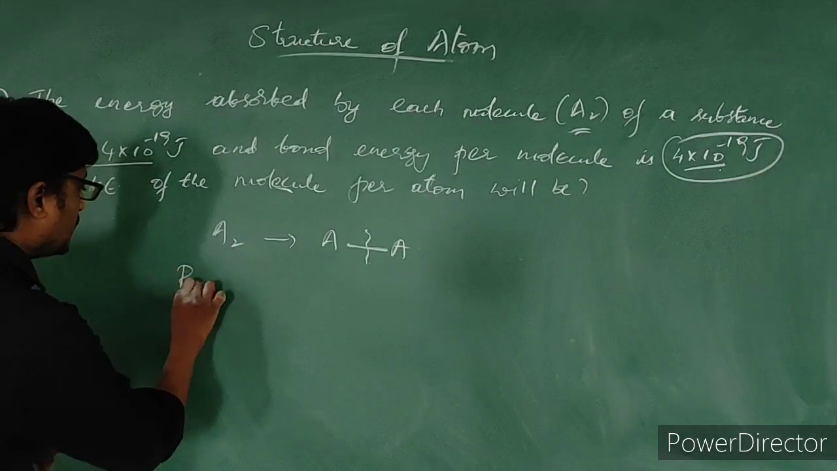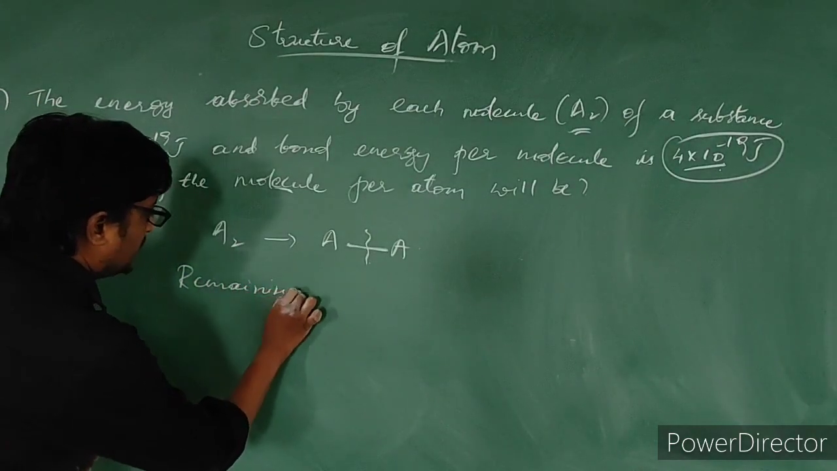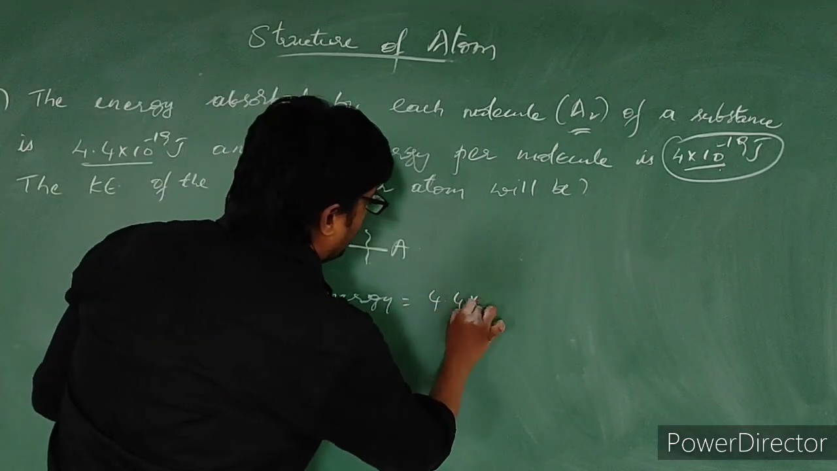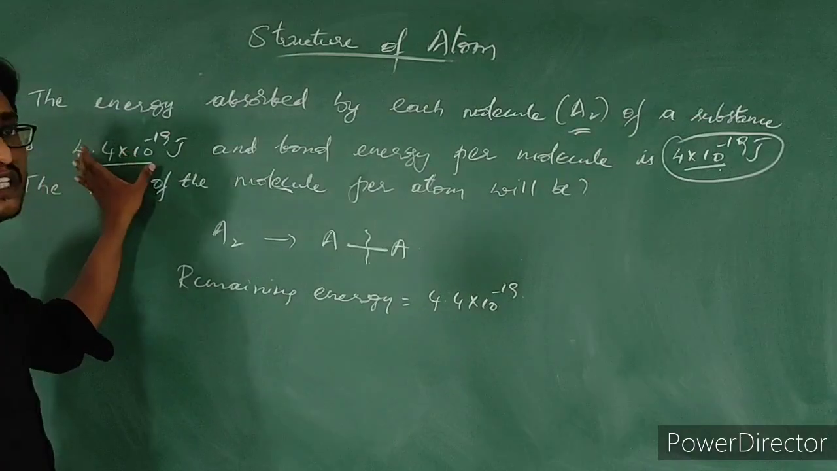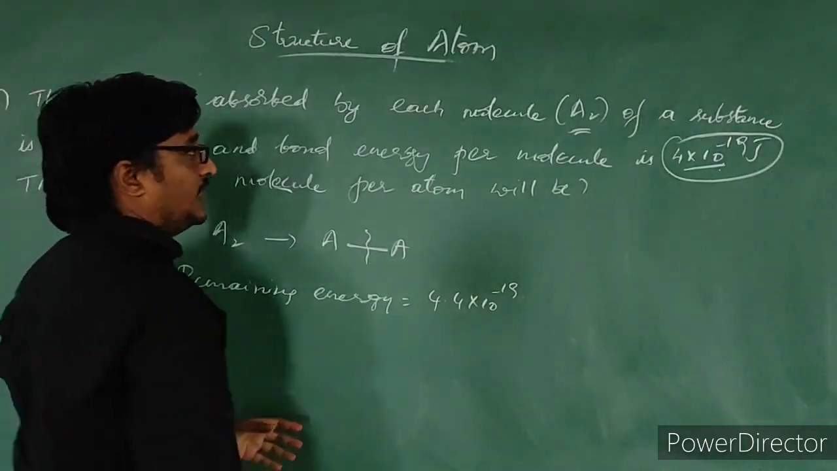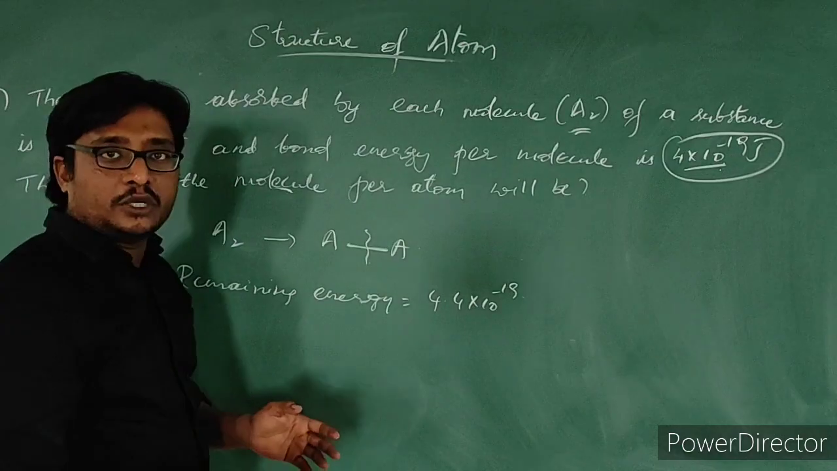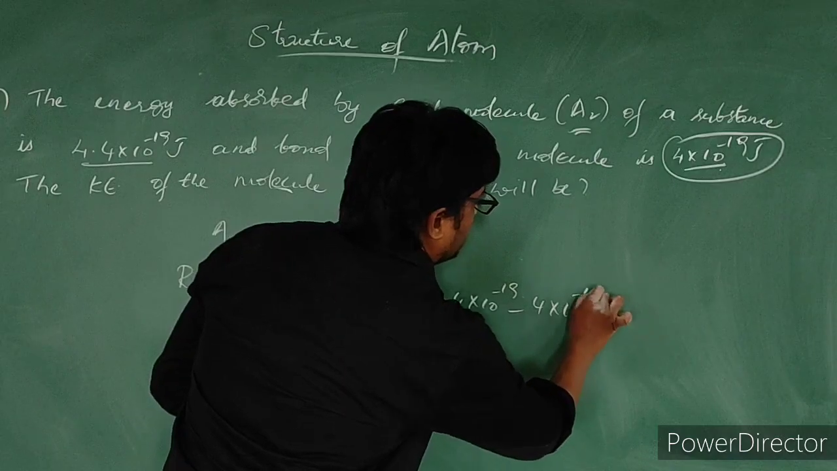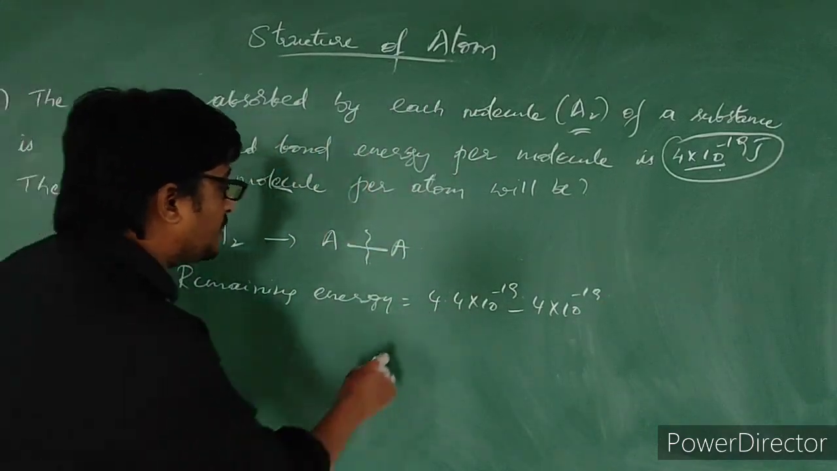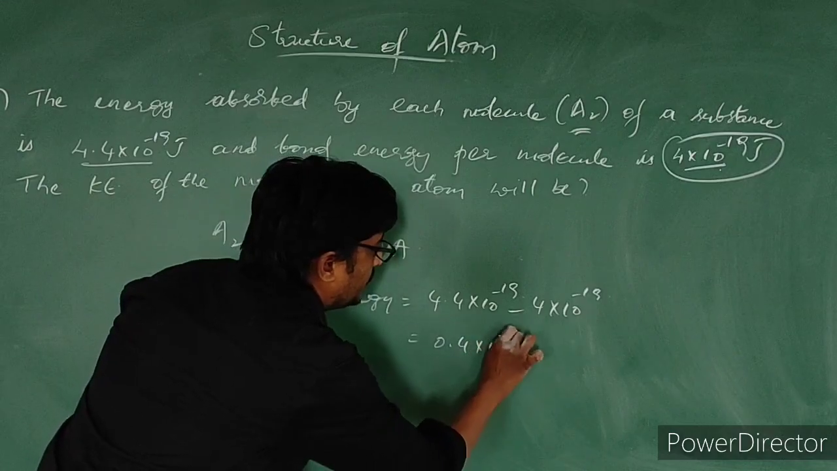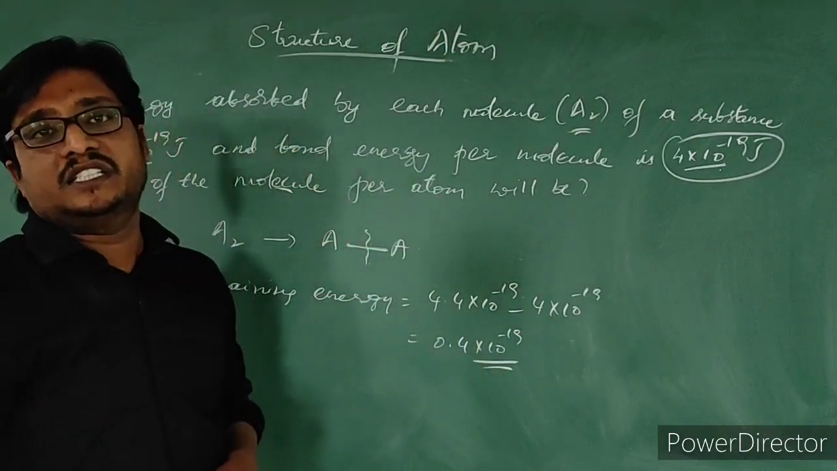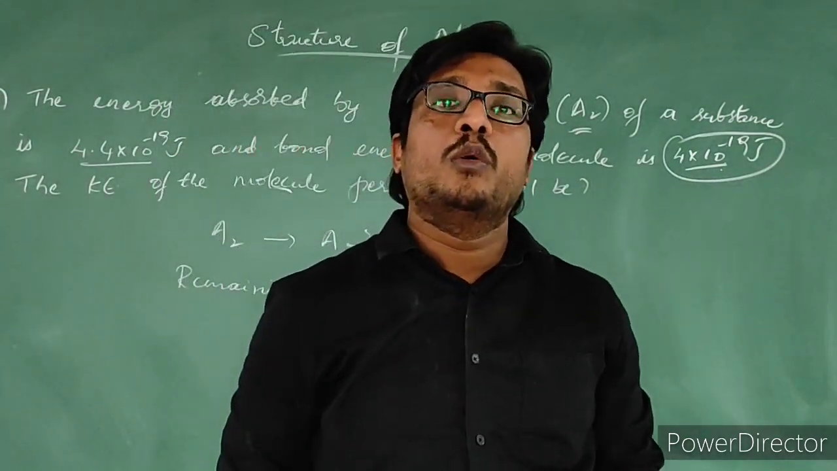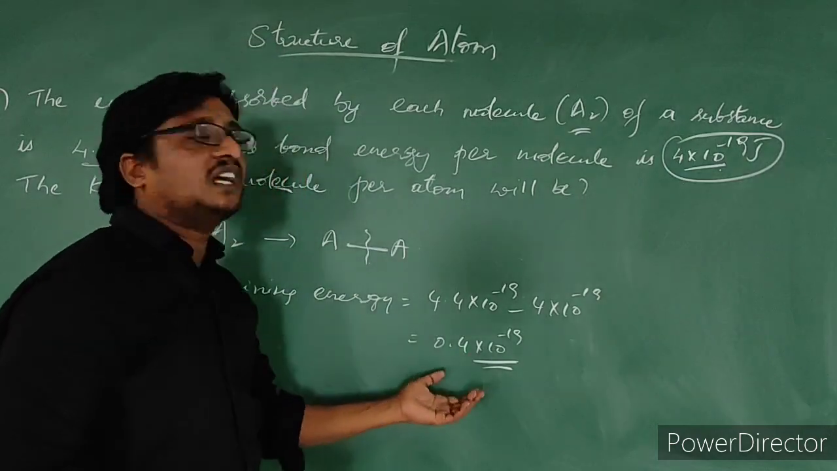The remaining energy is equal to the total energy, 4.4 into 10 to the power minus 19. This is the total energy which we are sending onto the substance. What is the energy utilized by the molecule to break the bonds between the atoms? That is 4 into 10 to the power minus 19. So the remaining energy is 0.4 into 10 to the power minus 19. Nothing but this energy will be utilized by the molecule for its movement.